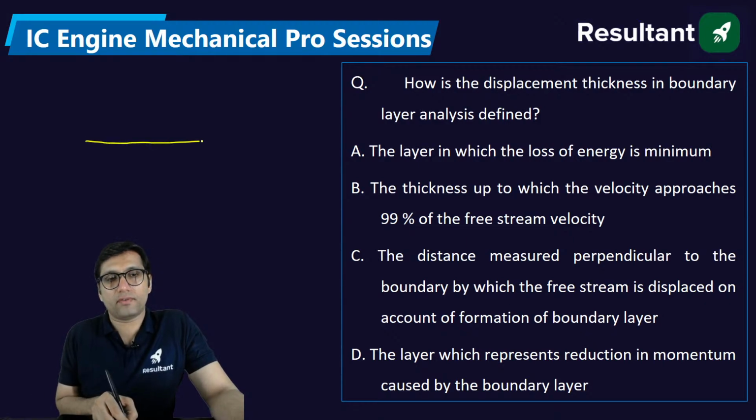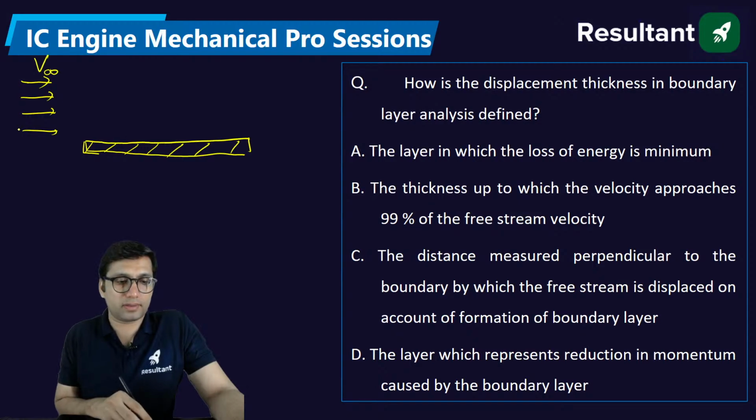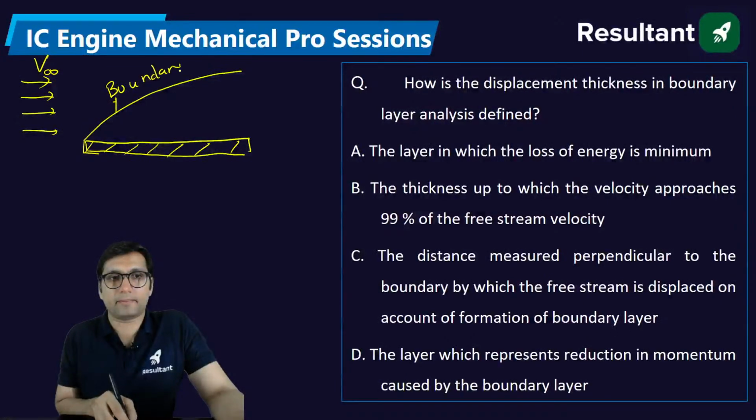Whenever a free flowing fluid flows past a stationary object, let's say a flat plate, with velocity v infinity, a boundary layer is formed near this object. Inside the boundary layer you will find a velocity gradient. Gradient means difference in the velocity in the perpendicular direction. That is called velocity gradient.